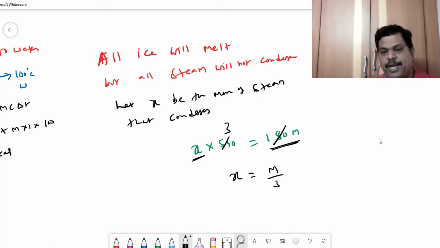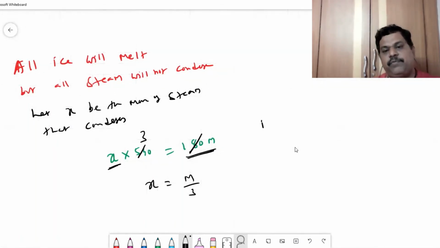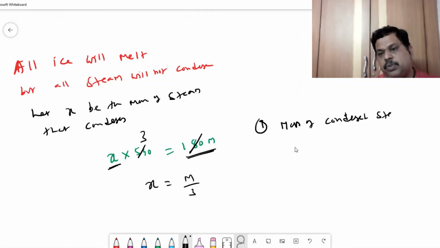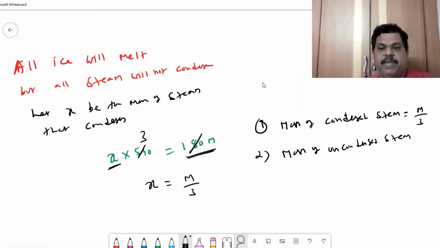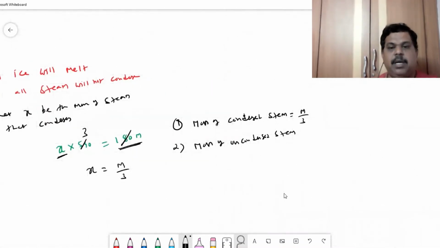So now we need to write one by one. First point, mass of condensed steam. How much steam is condensed? m by 3. The second is mass of uncondensed steam. How much steam have we taken? m grams. Out of that m, how much is condensed? m by 3. So remaining will be m minus m by 3, that is nothing but 2m by 3.